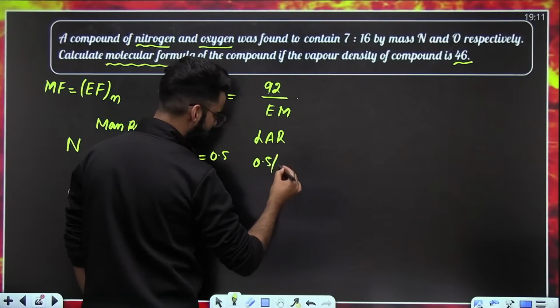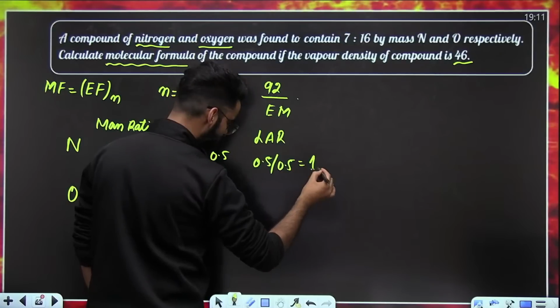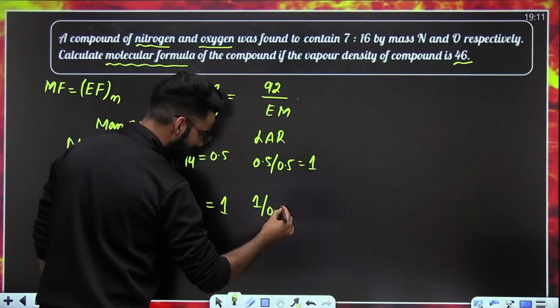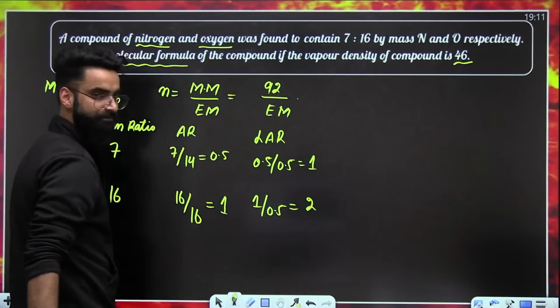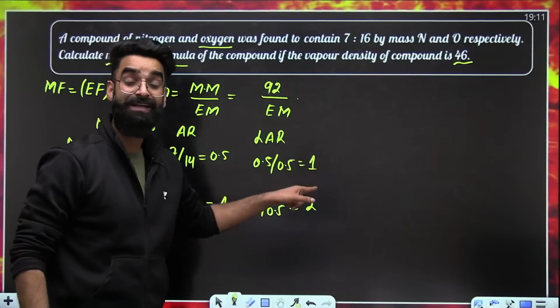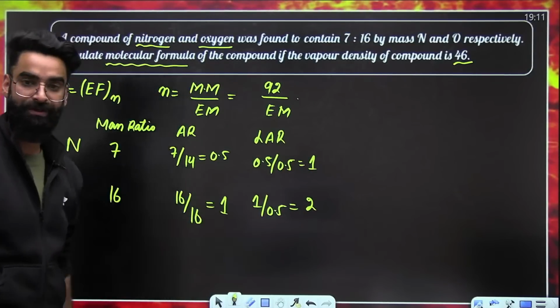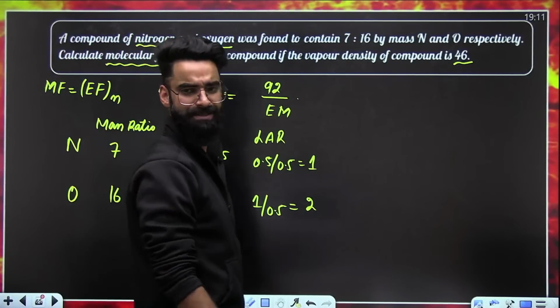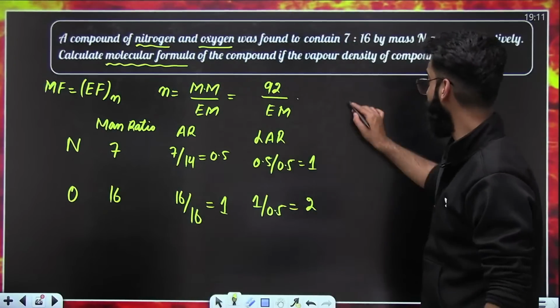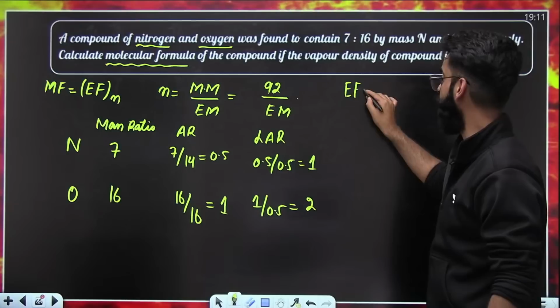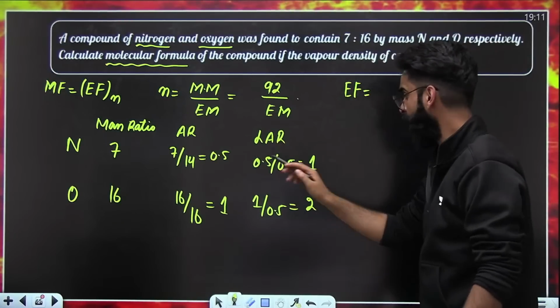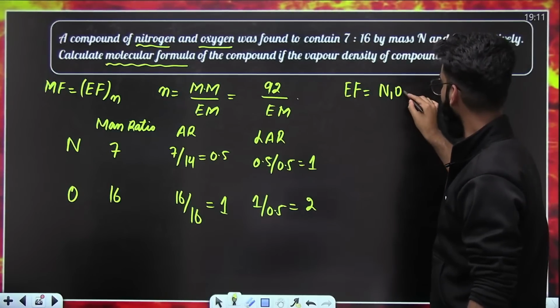So 0.5 divided by 0.5, the value is 1. Similarly, 1 divided by 0.5, the value is 2. So 1:2. This is the least atomic simplified ratio, right? So that's something which I'll be calling the empirical formula. So basically I got the empirical formula. It's going to be N1O2.